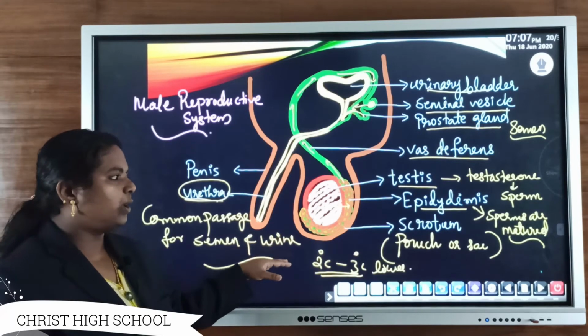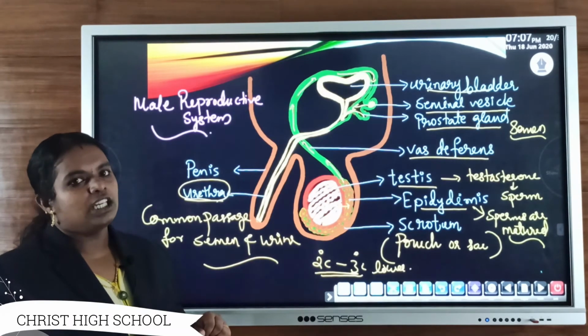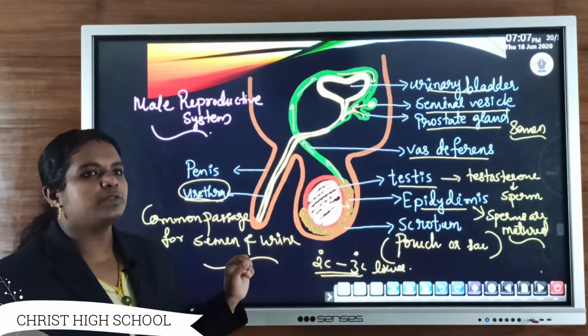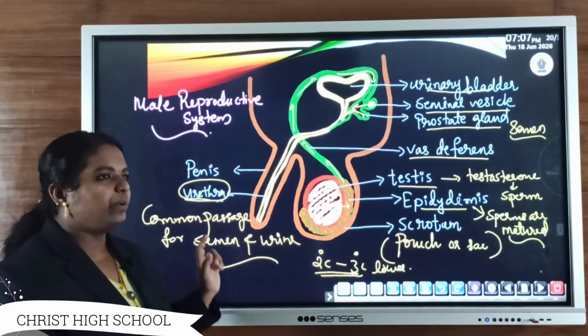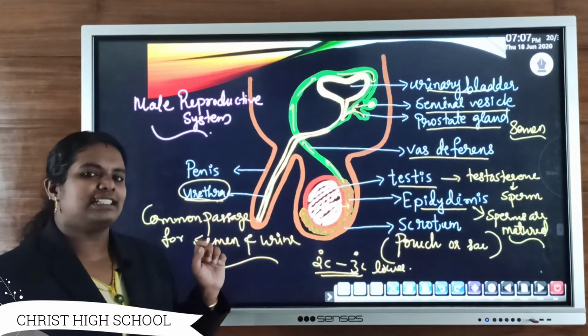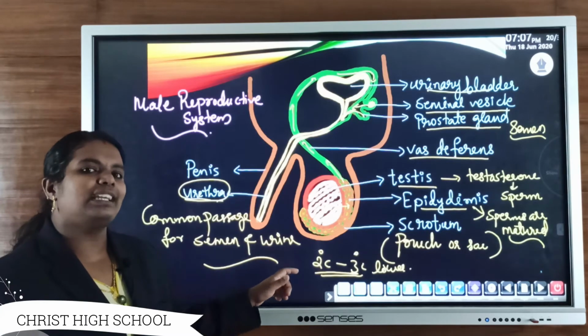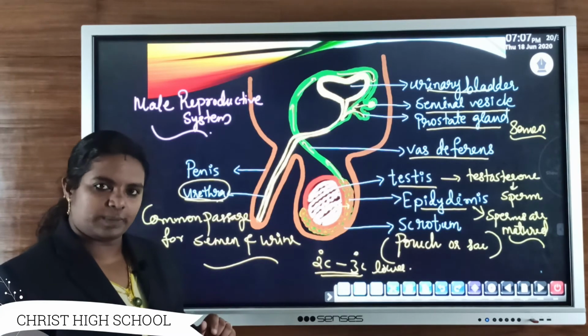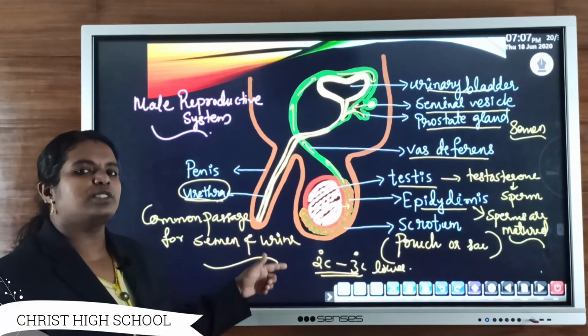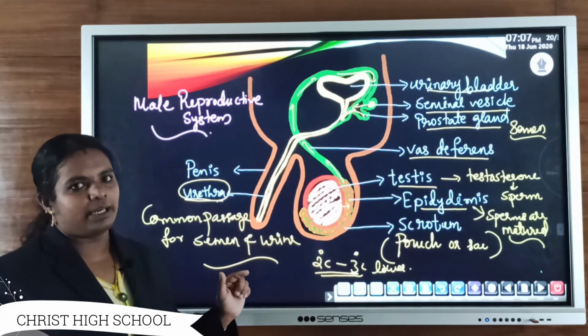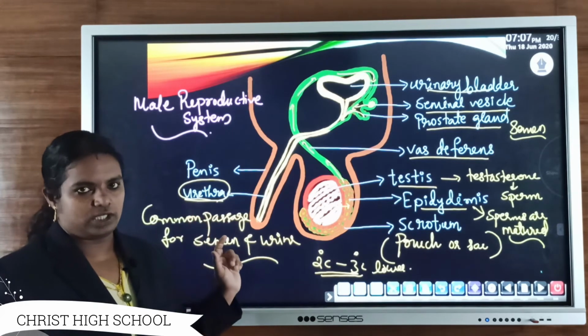For the proper development of sperm, the testis requires a temperature 2 to 3 degrees less than our normal body temperature. Otherwise, the formation of sperm will be affected by high body temperature.